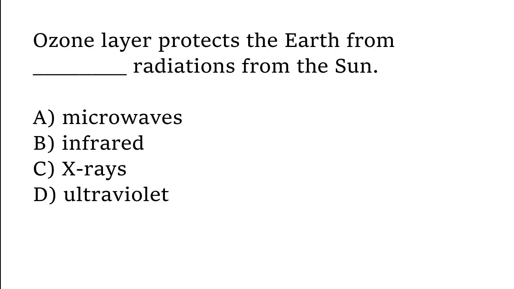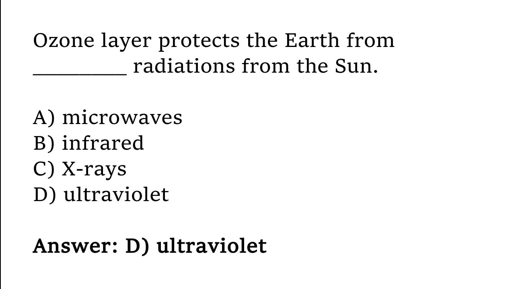Ozone layer protects the earth from dash radiation from the sun: microwaves, infrared, X-rays, ultraviolet. The correct answer is option D. Ozone layer protects the earth from ultraviolet radiation from the sun.